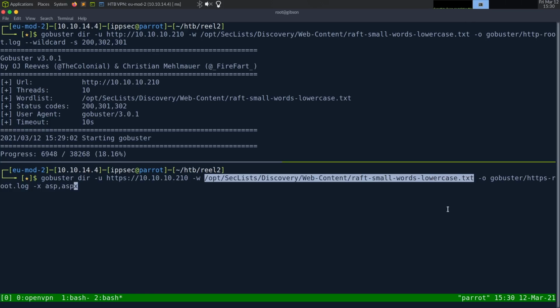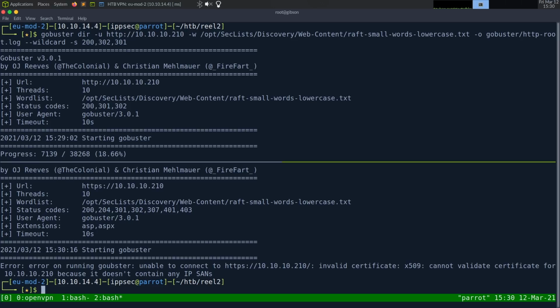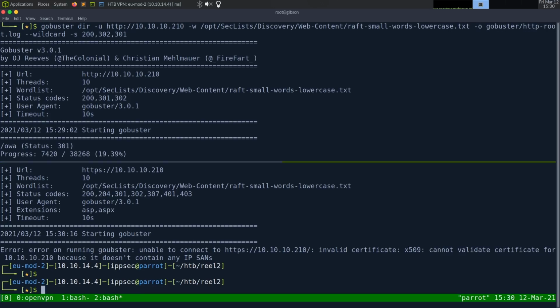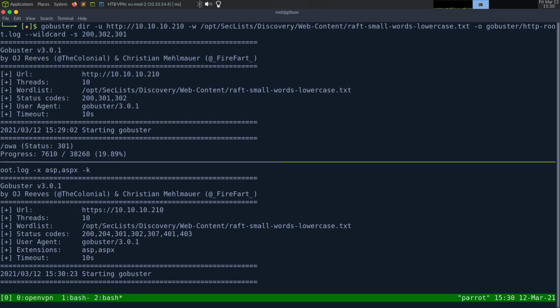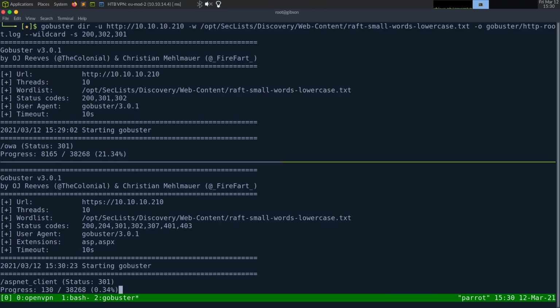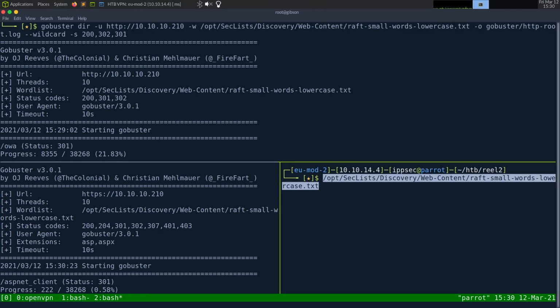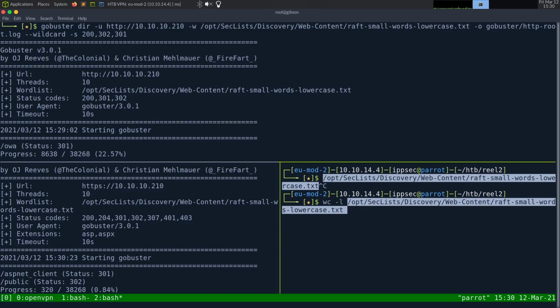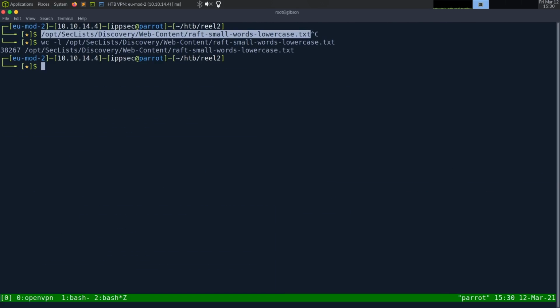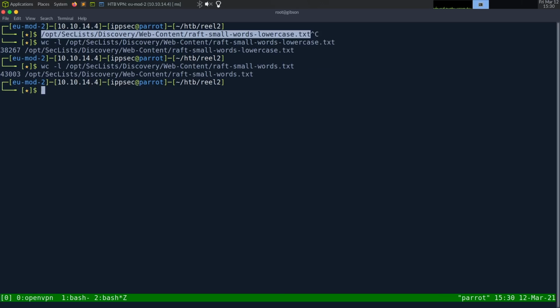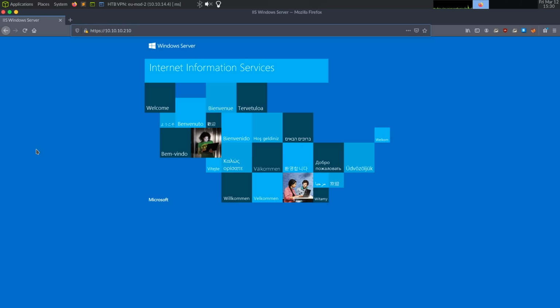We can see the difference of words, lines in both of these. Certificate error, I think it follows curl syntax, which is -k. And we did get a hit already, OWA on 301, so that is a redirect. What I was saying, let's see, wc -l on lowercase, that is 38,000 lines. If we take out the lowercase, it's probably 50,000 or something, 43. So in this word list in specific, it doesn't save that much. If I did this before I ran GoBuster, probably wouldn't specify 2 extensions. But, oh well. So we know there's OWA.